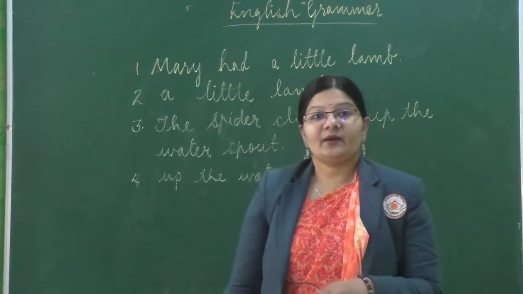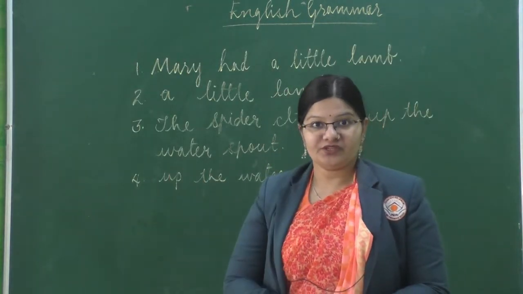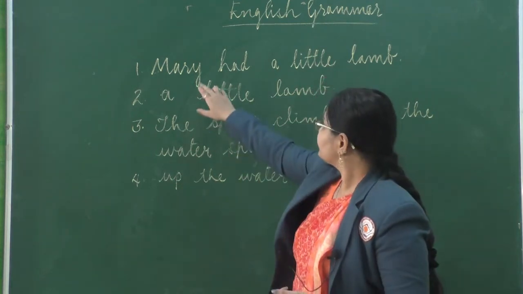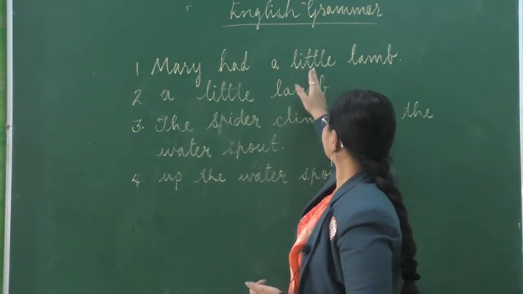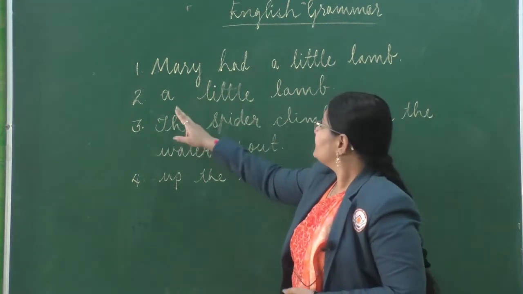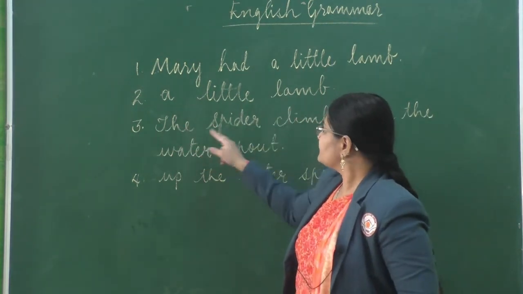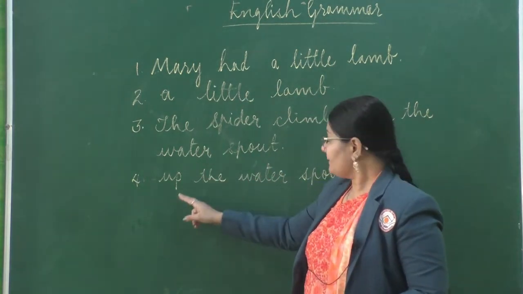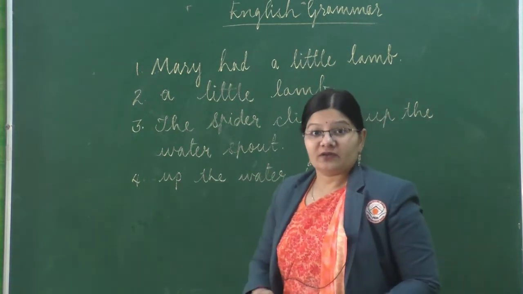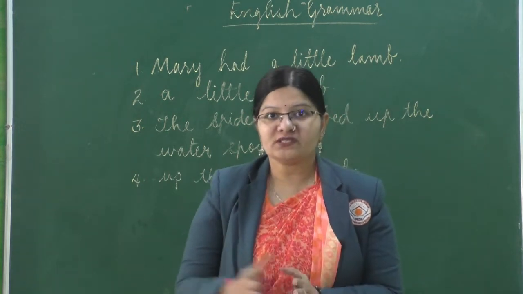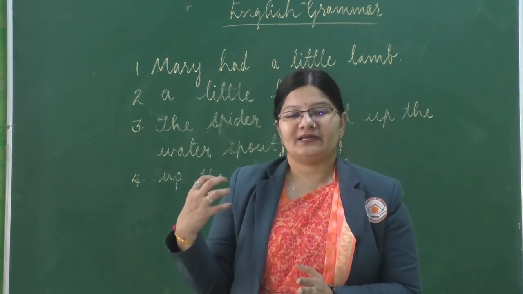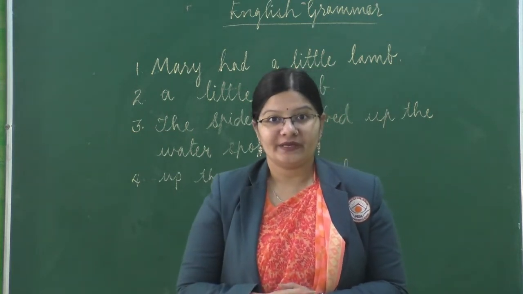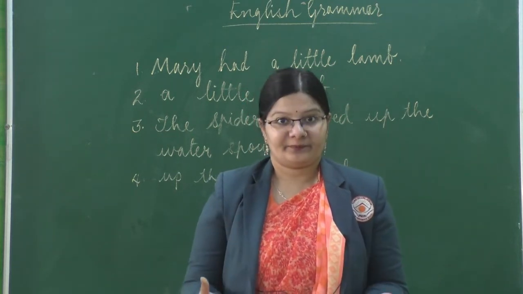So students, I want you all to have a look at the blackboard and read whatever I have written here. So here it says, Mary had a little lamb. A little lamb. The spider climbed up the water spout. Up the water spout. Now children, I want you all to focus on these four options that I have written on the board and tell me what they are.